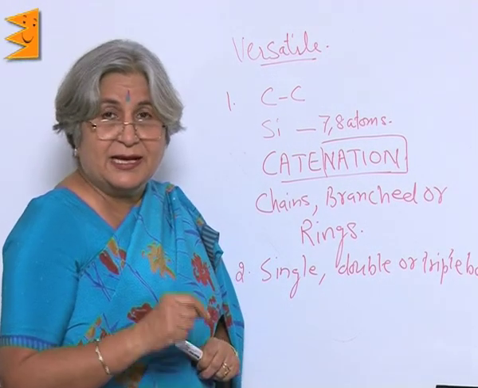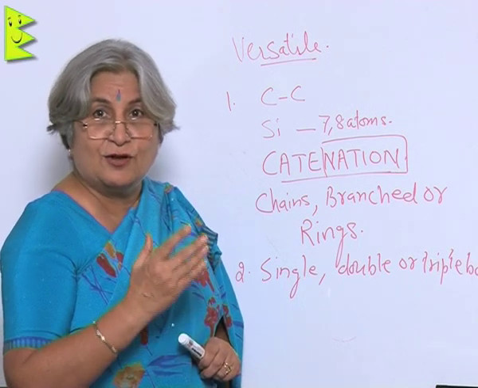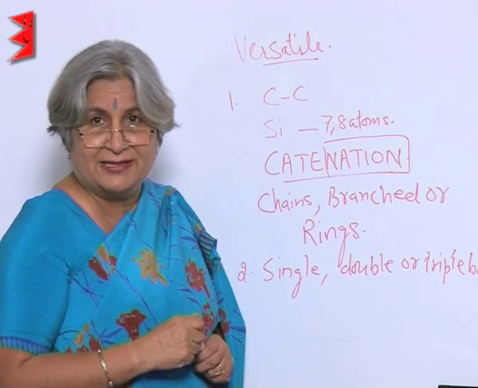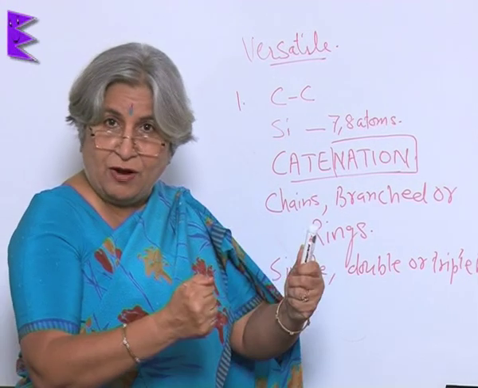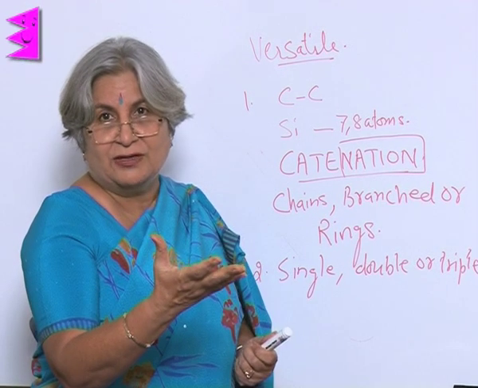Another thing is that not only does it form a bond with carbon, it can also form bonds with others. Once again, just like Indians, not only do they have a bond with each other, whichever country they go, they form bonds.